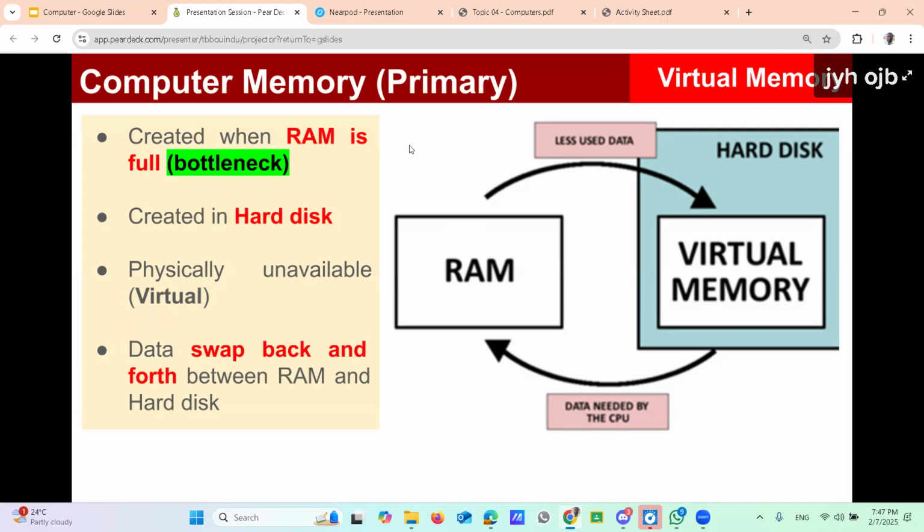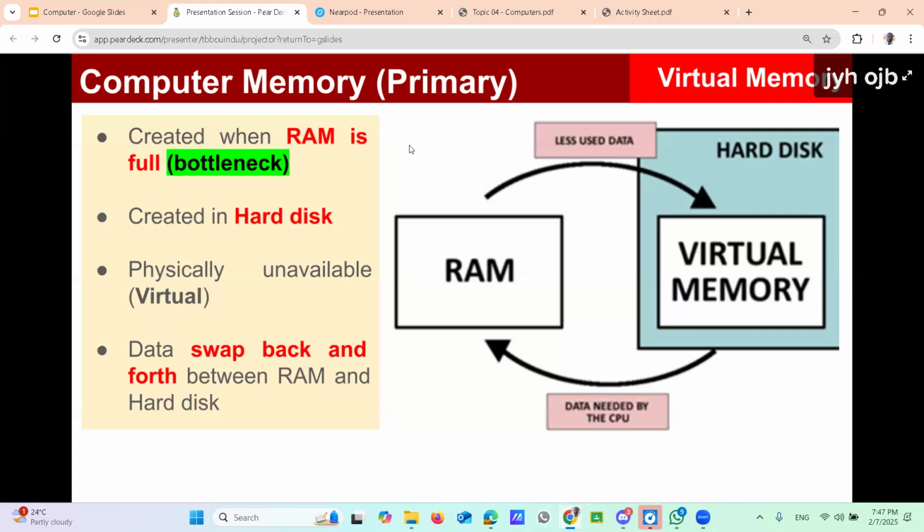Virtual actually means not really available, not physically there, right? Not physically existent. RAM physically exists as a card. The ROM also physically exists in the form of chips, right? Cache memory also as chips, physically exists. But virtual memory does not physically exist. It's virtually created, according to the requirements.